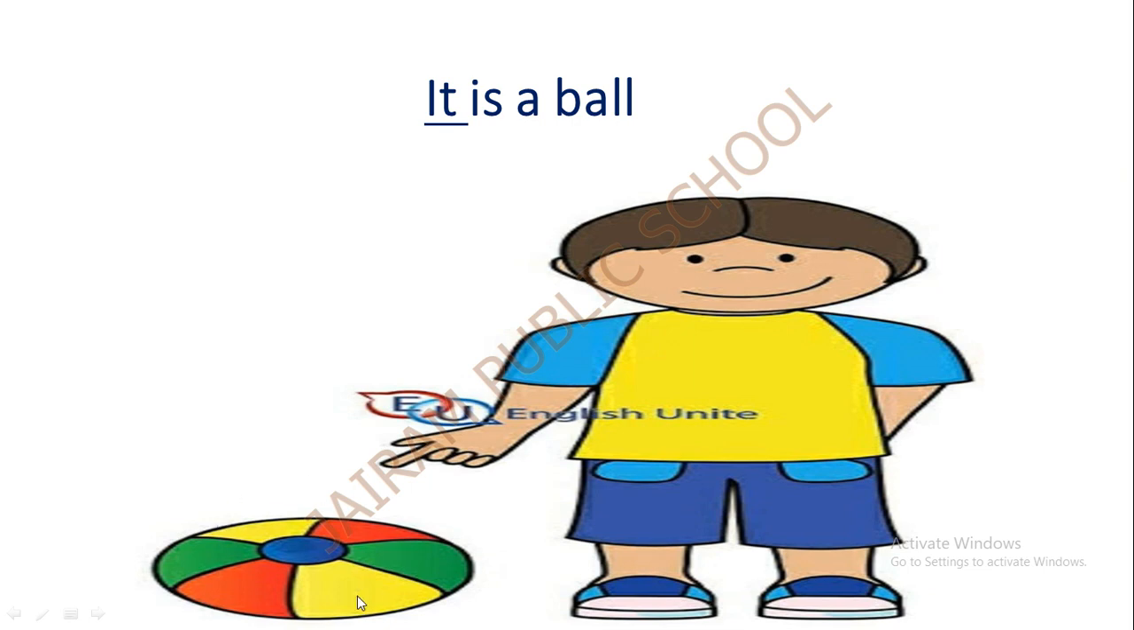Next. What is this? What is the boy showing to us? Yes, this is a ball. So we can say it is a ball. What is this? It is a ball. For the thing, we are using it. This is not a person. This is a thing. So instead of the thing, we have to use it.